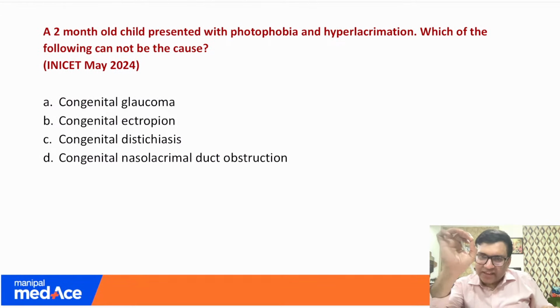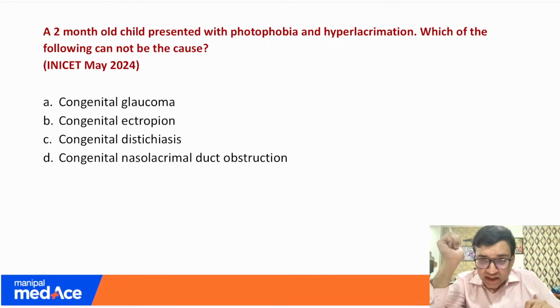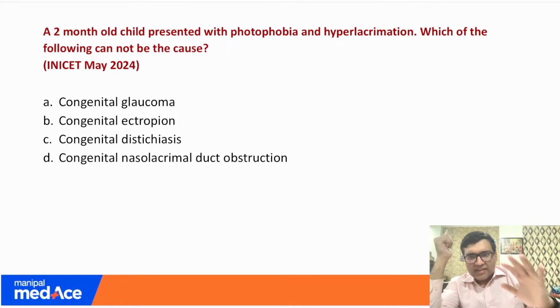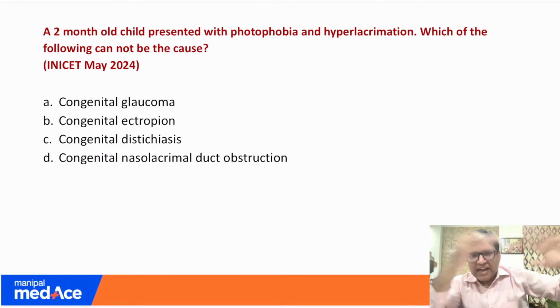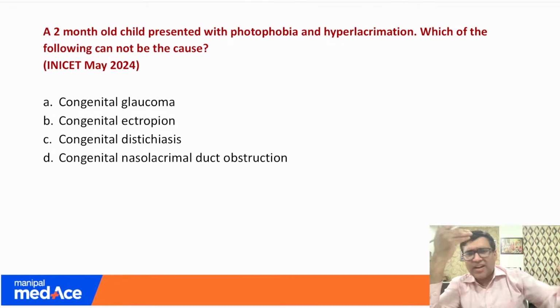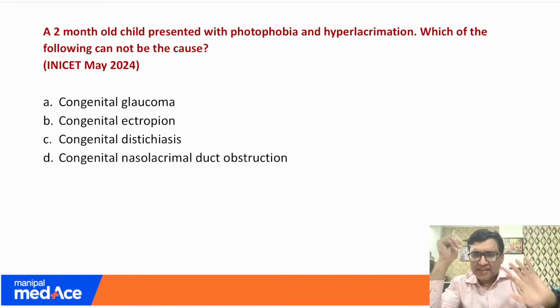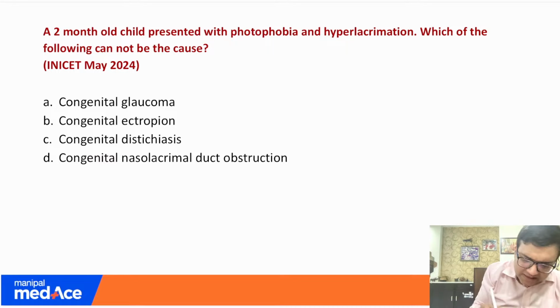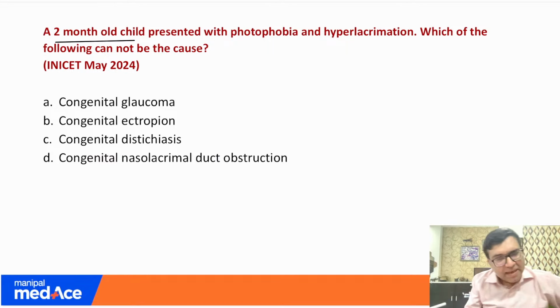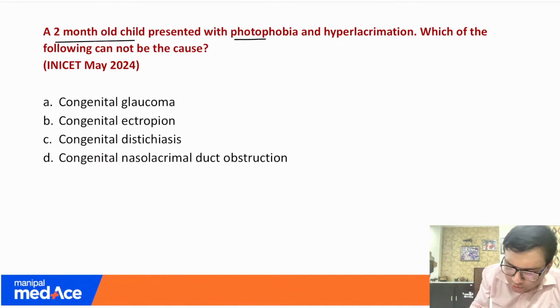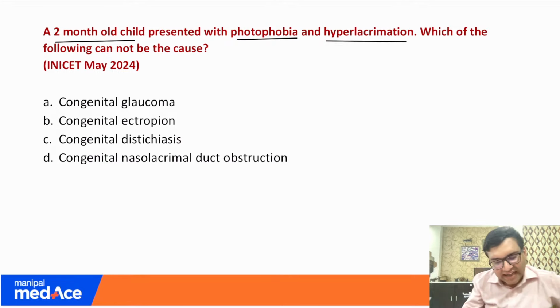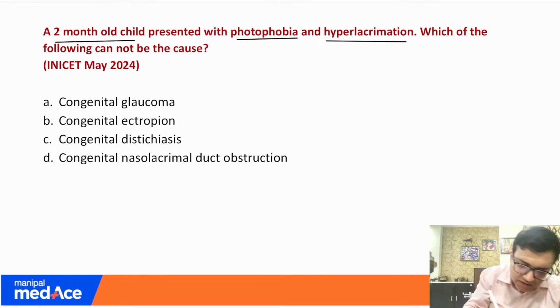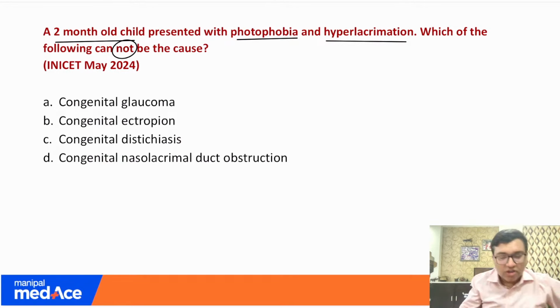The next question was something where I differ with some of my colleagues on the answer, and I have a very important reason and proof why I tell you. This question has been asked in various dimensions and written in various types in various apps, but what I want you to focus on is that a 2-month-old child presented with photophobia and hyperlacrimation, and they have asked, which of the following is not the cause?